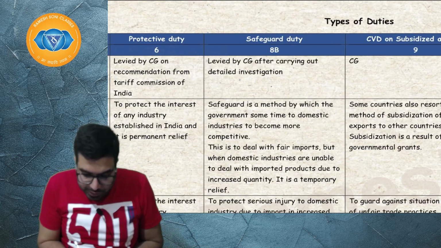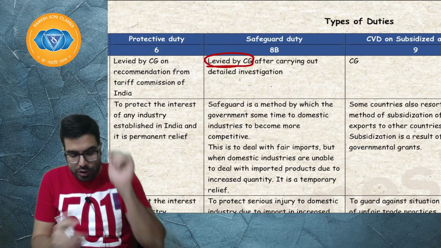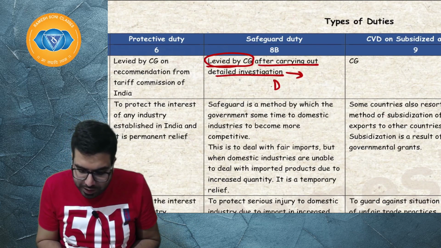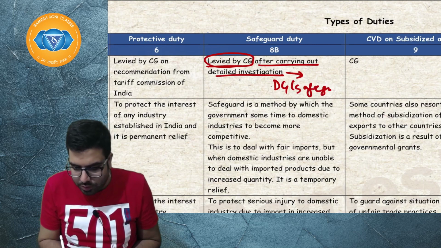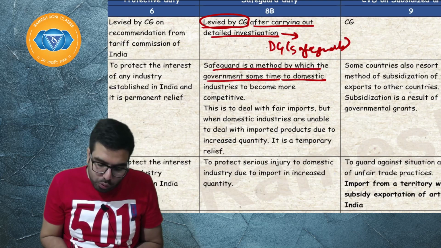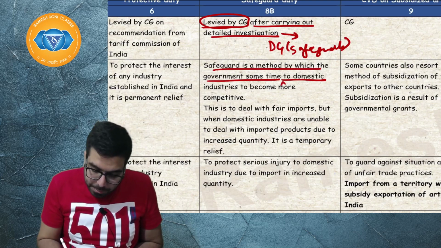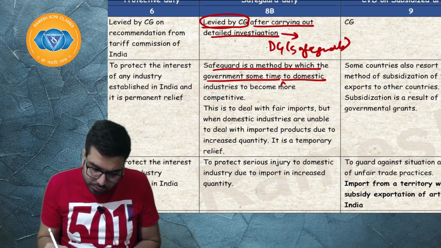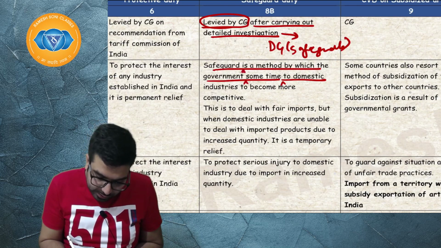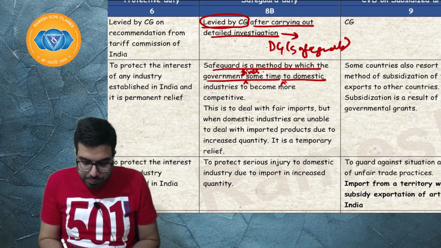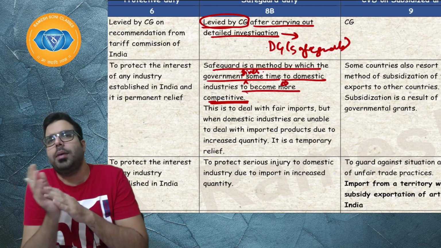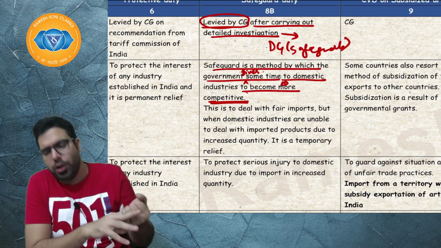Safeguard duty is levied by the central government. The central government issues a notification after carrying out a detailed investigation, and this investigation is carried out by the Director General of Safeguards. I hope everyone is clear. Safeguard is a method where the government gives some time to domestic industries to become more competitive. The government is giving some more time to the domestic industries to become more competitive.